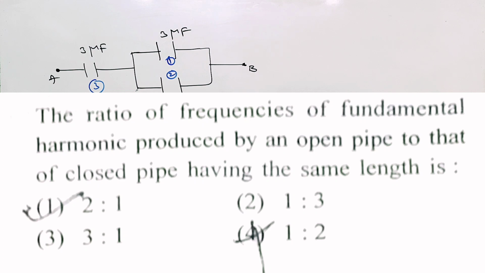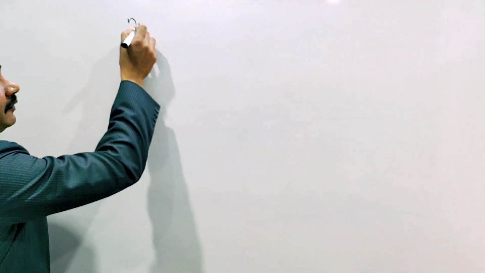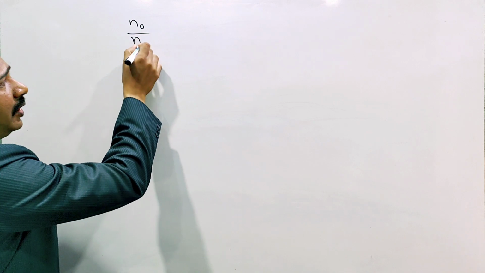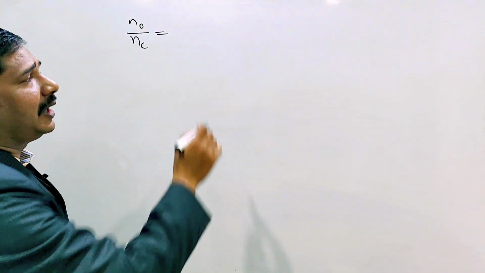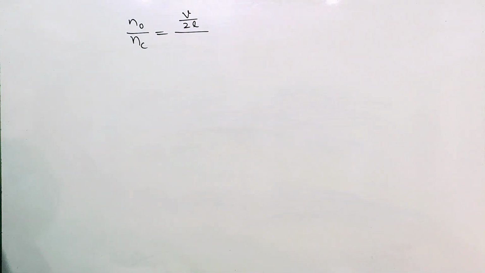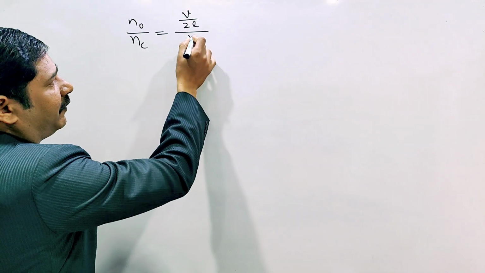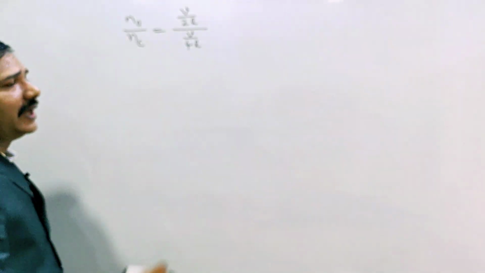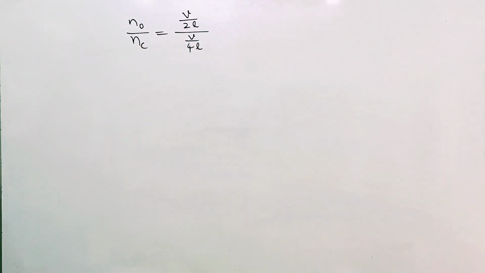The ratio of frequencies of the fundamental harmonic produced by an open pipe to that of a closed pipe having the same length. They are asking the open pipe to closed pipe fundamental frequency ratio. We know the open pipe fundamental frequency formula: V by 2L. The closed pipe fundamental frequency formula is V by 4L. Here they are given the same length.